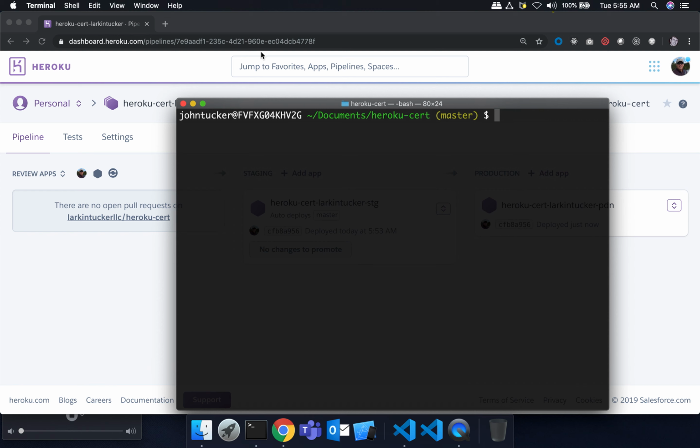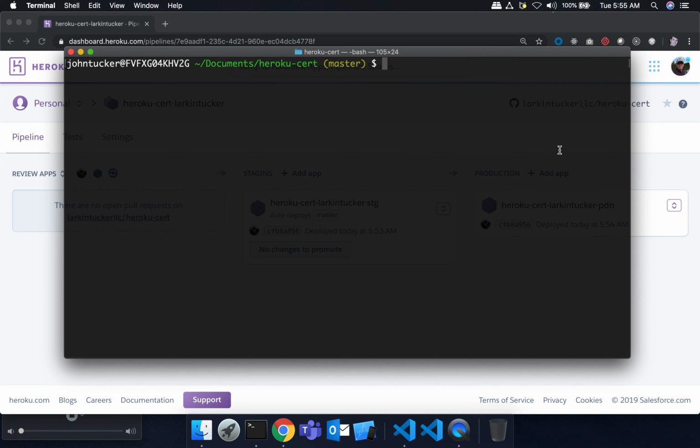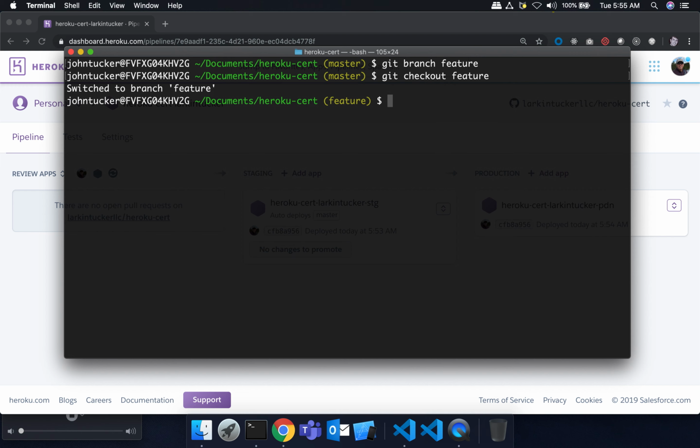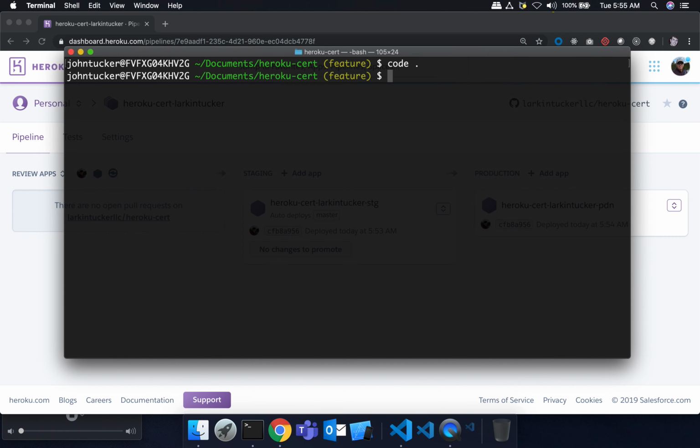What I really want to do is a workflow that involves a feature branch. So the key here is I need to create a feature branch. I'm going to call it feature. Git branch feature, git checkout feature. I know there's a way of doing this with one command, but I've been lazy, not memorizing it. So I'm on my feature branch. Now I'm going to make my code change.